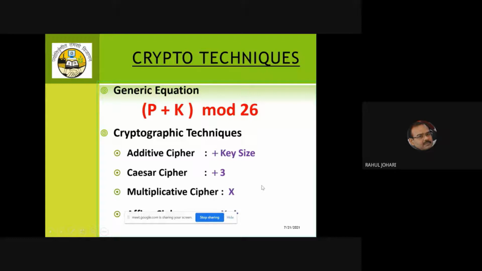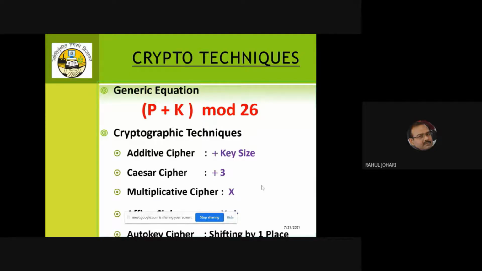Or what I can do, I can have a combination of multiplication and addition together. So I can use two sets of mathematical operations, and they will serve as my key. So I can say P cross K1 plus K2. So I'm using two keys. I multiply with the first key, and whatever result is obtained, I add it with the second key. So P cross K1 plus K2.